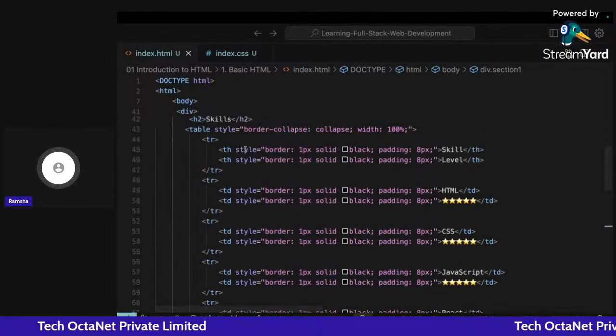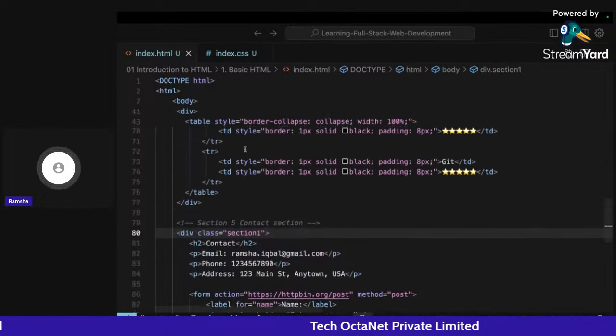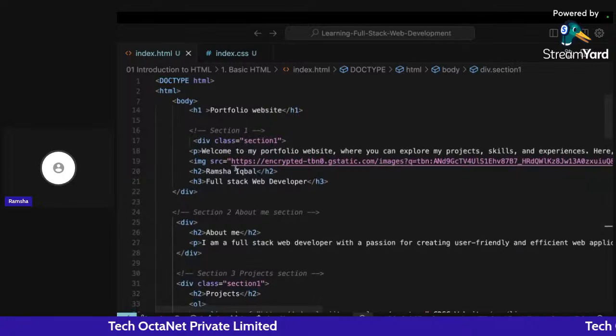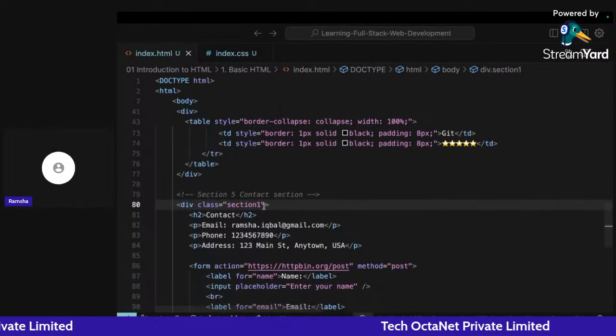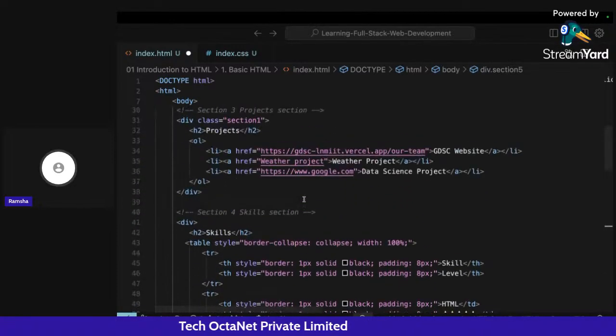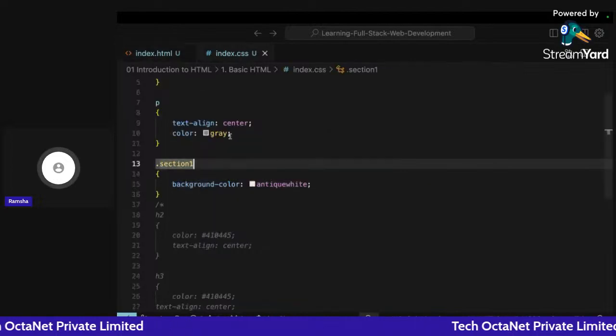Apart from this, we can give multiple names to this particular div. For example, if you want this class to be section 3 only, this to be section 5, and this to be section 3 only, then you can also do that.